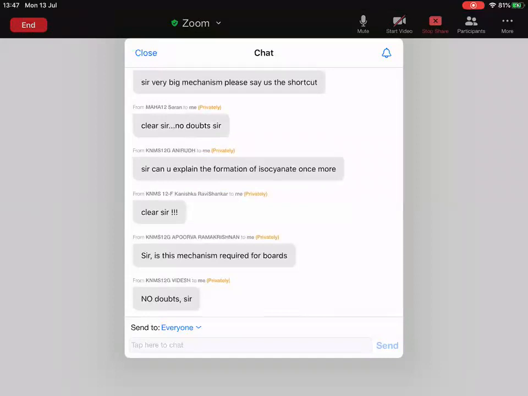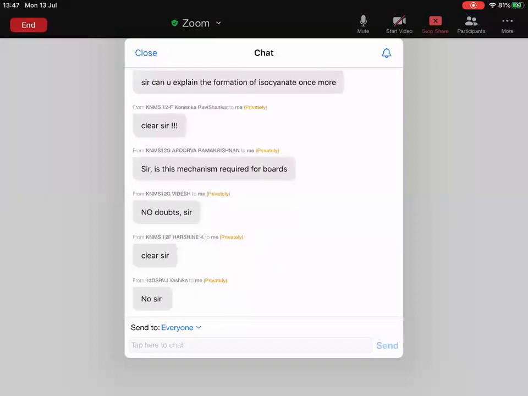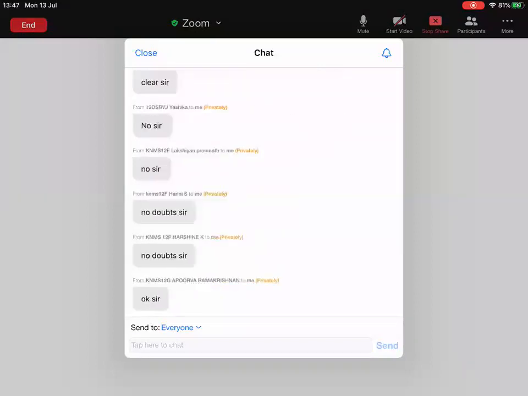This mechanism is not there for board examination, but for mains and advanced it is there. Isocyanate formation is important.